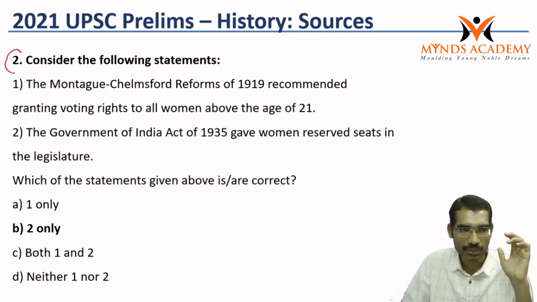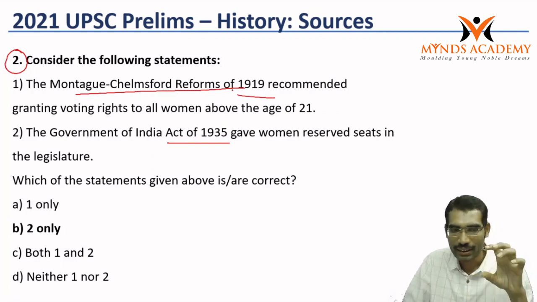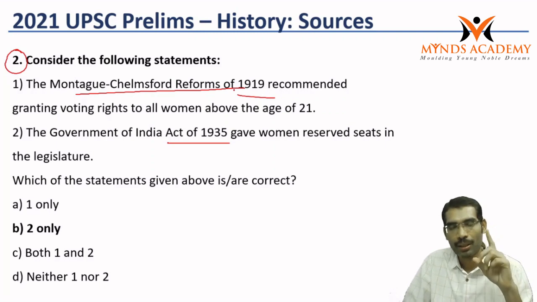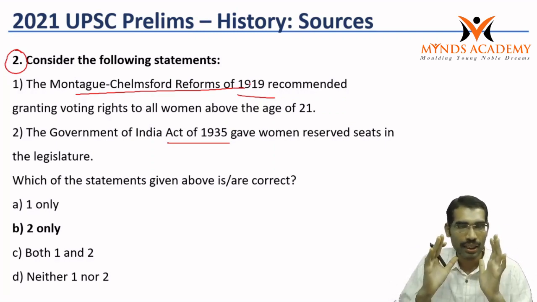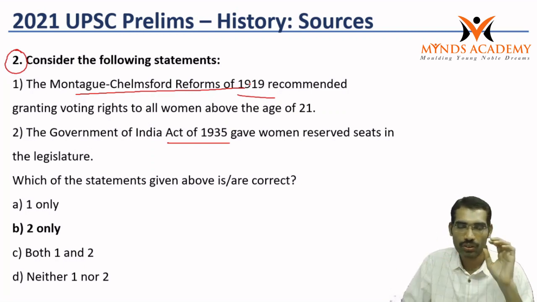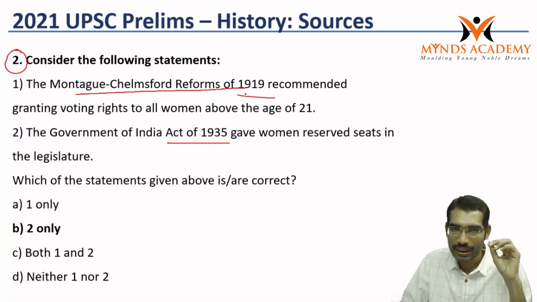Now, the second question is about the Montague-Chelmsford Reforms, the 1919 Act and the 1935 Act. If we consider only history basic books, this question becomes difficult. But most of the students, with respect to polity, read the Lakshmikant book. So those who read Lakshmikant carefully about these acts can answer this.